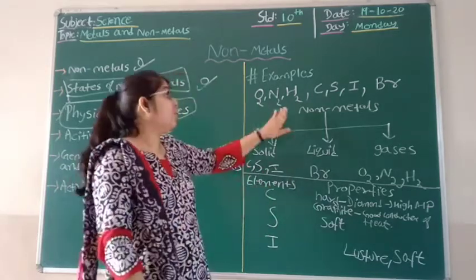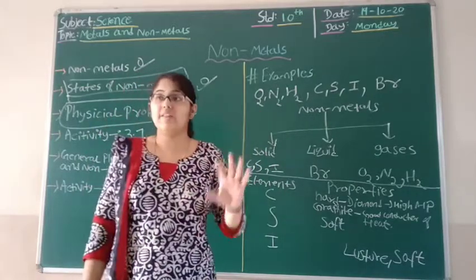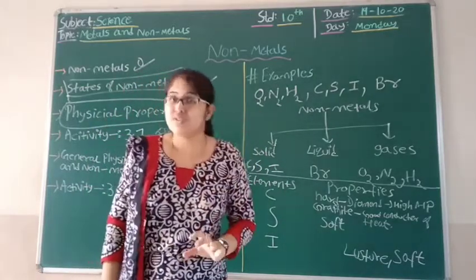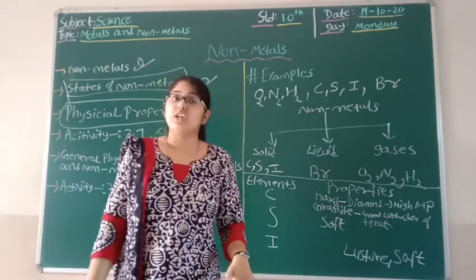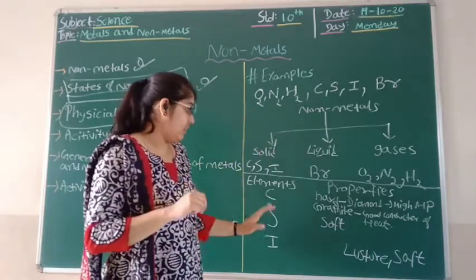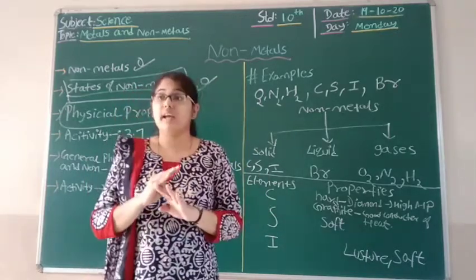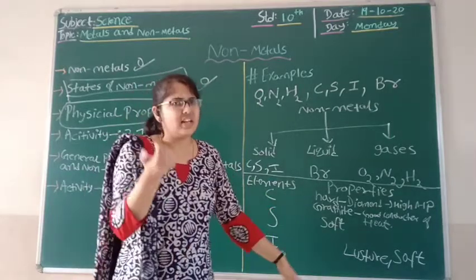But if we talk about non-metals, none of these elements have the property of sonorous. So here, by this activity, we can very well conclude that non-metals are not having lustrous property, except iodine is one case, which shines.